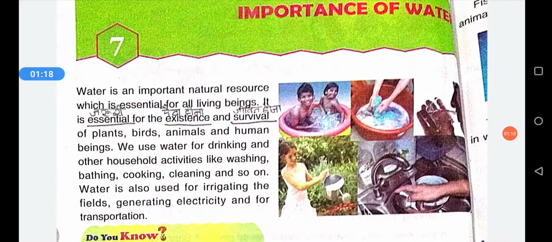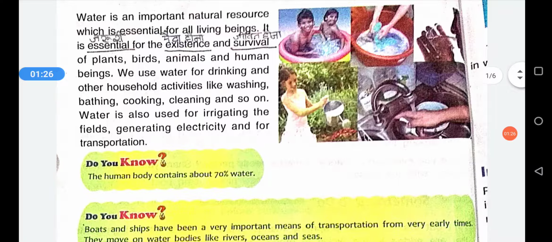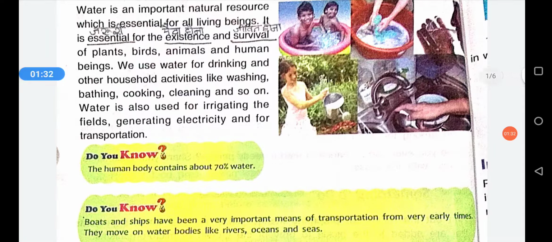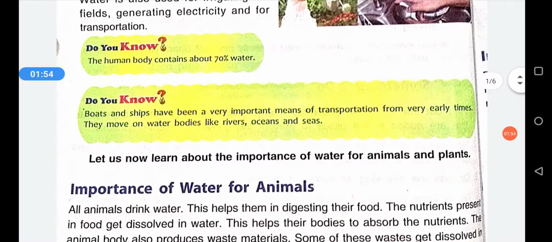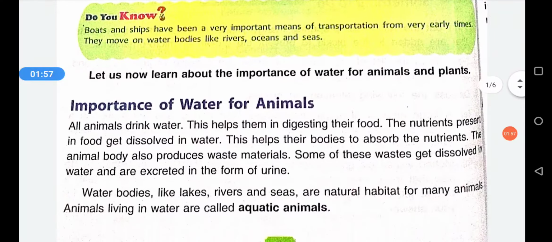And water is also needed for the irrigation of the field, generation of electricity, and also for transportation, such as boats and ships. They run on the water and it helps in the transportation of various goods from one place to another, and even transportation of various passengers from one country to other countries. And it is interesting to know that the human body contains 70% of water.